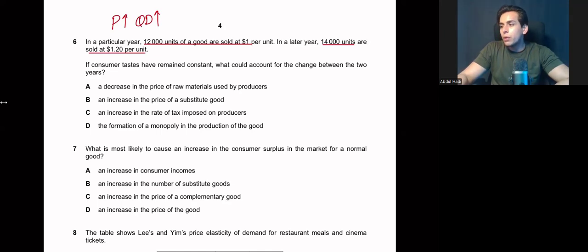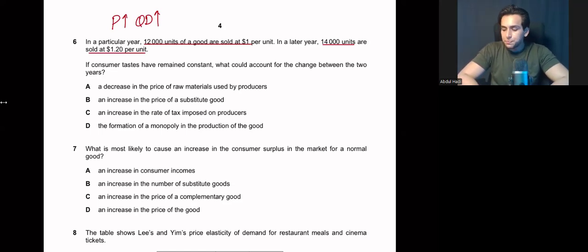Second could be that if you are charging a higher price level and your demand is increasing, this means that you have improved your quality. So if there is improvement in quality, yes, there will be an increase in demand as well. Now, if consumer tastes have remained constant, what could account for the change between the 2 years?